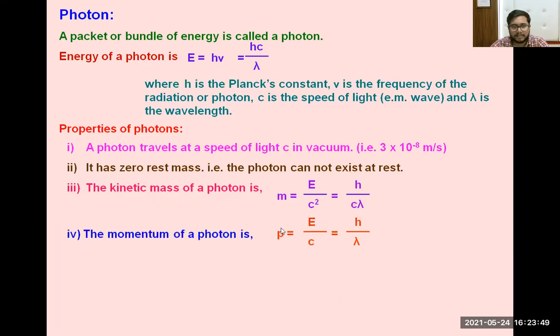Now what is the momentum of the photon? Momentum is given by mass into velocity, and a photon travels with the speed of light, so p = mc. Mass is h by c lambda, into c. One c gets cancelled and finally we get h by lambda. So the momentum of the photon is given by h by lambda.